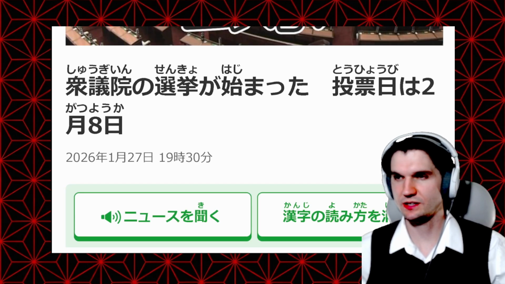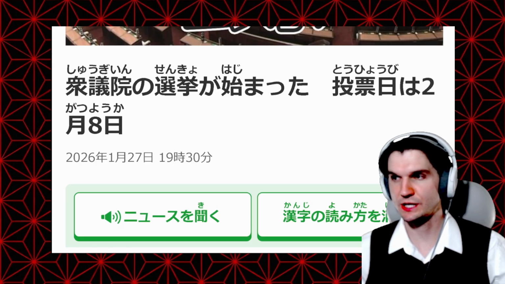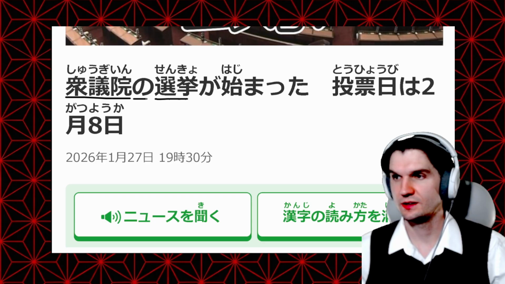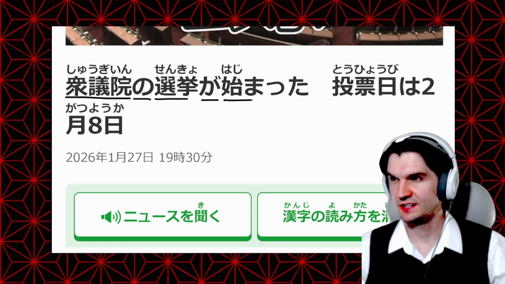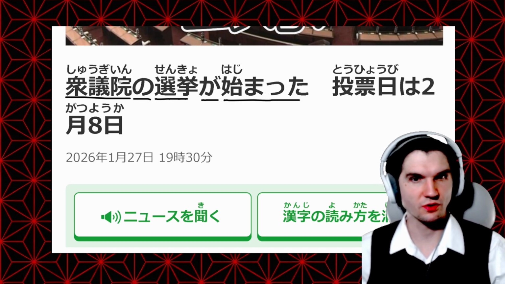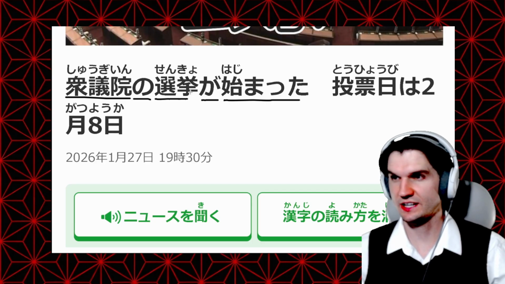Okay, so jumping back into our headline with that vocabulary down, we have 衆議院の選挙が始まった. So 衆議院 is going to be that lower house or the House of Representatives. We have 選挙, which is the election. So the election for the lower house, that の describing one noun using another noun. が始まった. So 始まる in the past tense here. So, has started or begun. That's 始まる. So the elections for the lower house have begun, have started.